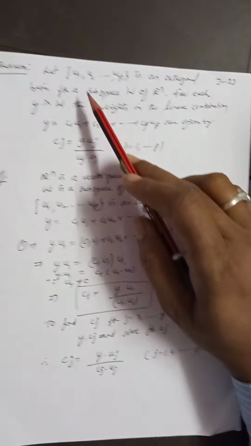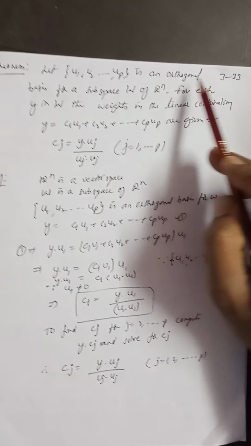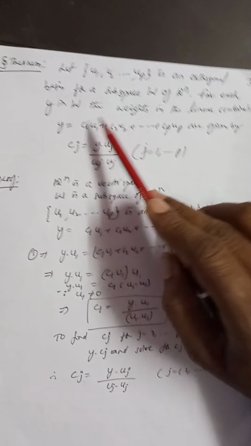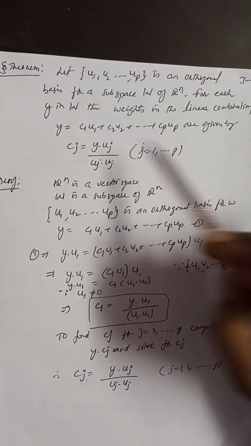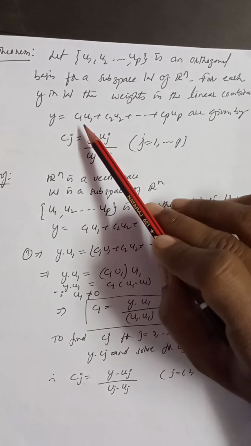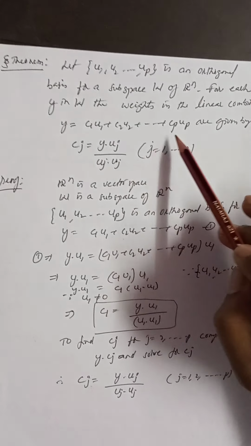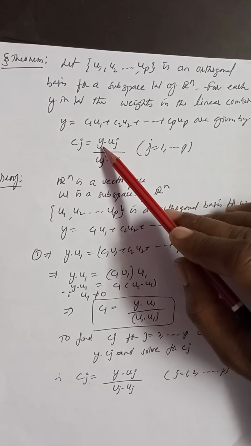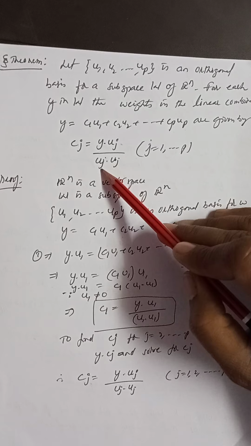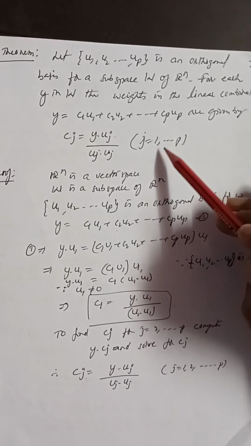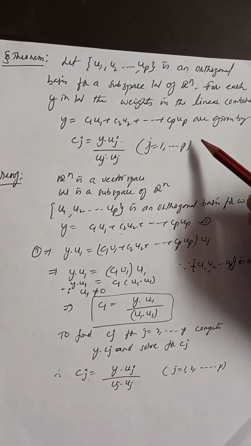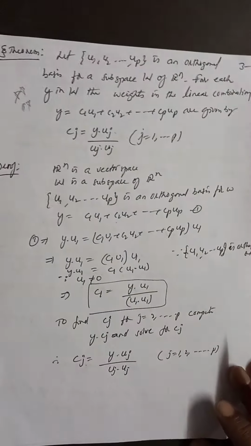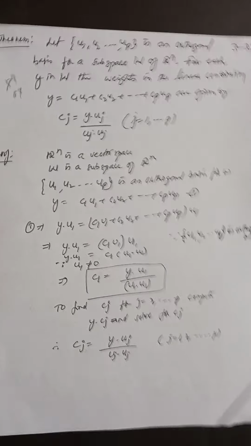Next one, let u1, u2, up be an orthogonal basis for a subspace W of R^n. For each y in W, the weights in the linear combination y = c1 u1 + c2 u2 + ... + cp up are given by cj = (y · uj) / (uj · uj), where j = 1, 2, ... p. This we have to prove, right? Important concept. Each and every page is important in this unit.